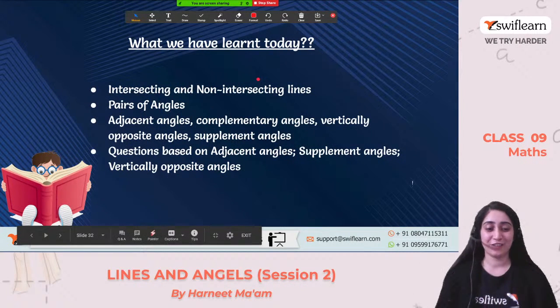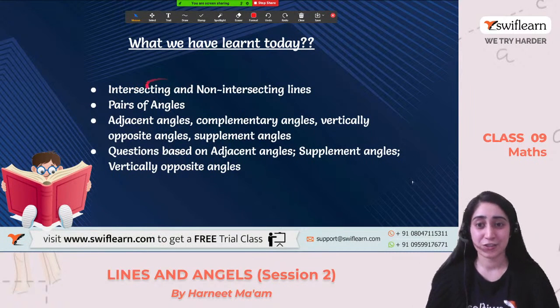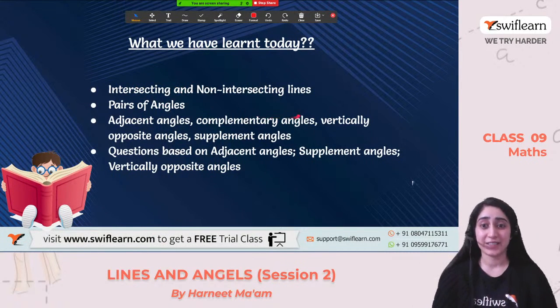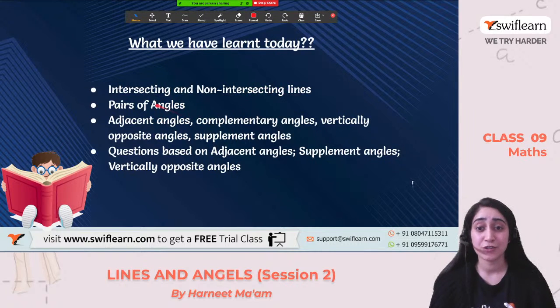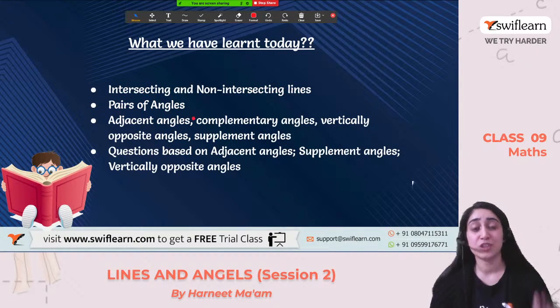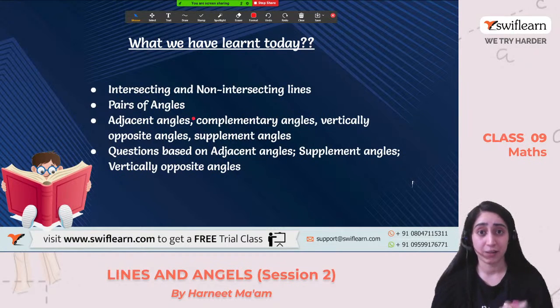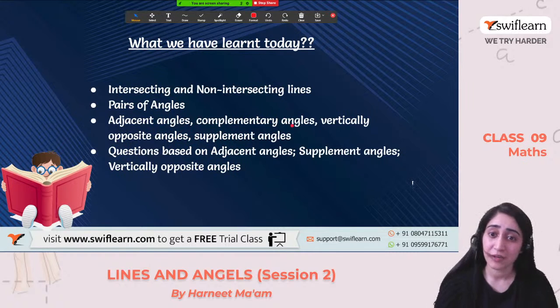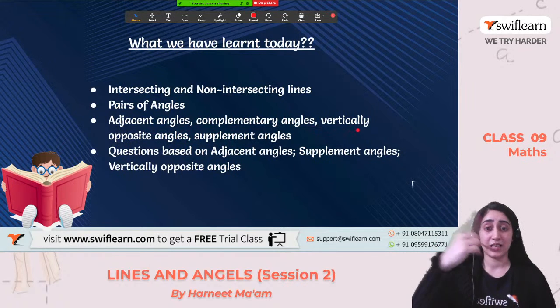Now today, what all we have learned so far: we have understood what are intersecting and non-intersecting lines. We have understood the pairs of angles, what are linear pairs, which are the two rules that we generally follow, and this is the base of geometry, and this cannot be questionable. We cannot question, this is already proved or it is taken for granted. We can say that also. We have learned adjacent angles, complementary angles, vertically opposite angles,